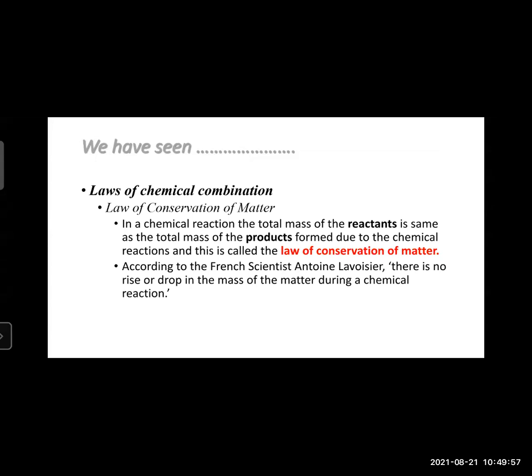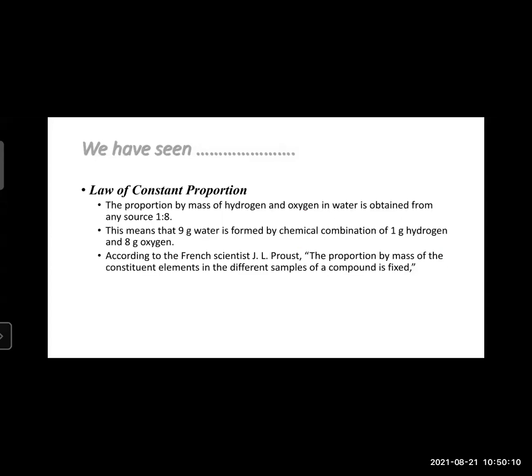According to the French scientist Antoine Lavoisier, there is no rise or drop in the mass of matter during a chemical reaction. The second law is the law of constant proportion. This law states that the proportion by mass of hydrogen and oxygen in water, obtained from any source, will be 1:8. That means 9 grams of water is formed by the chemical combination of 1 gram of hydrogen and 8 grams of oxygen.